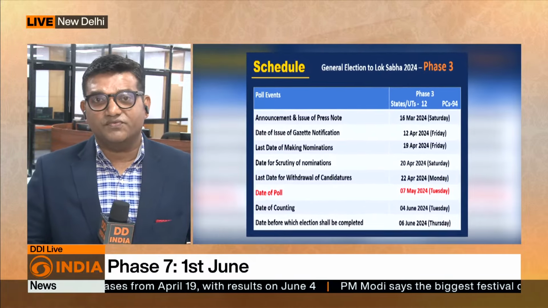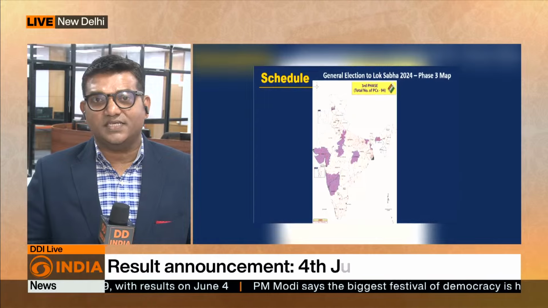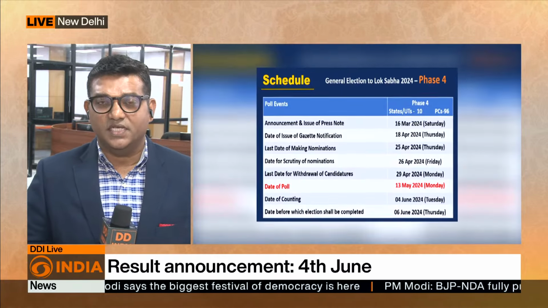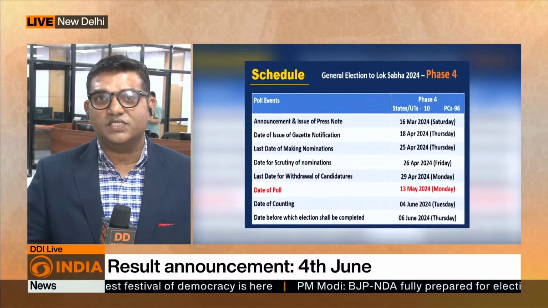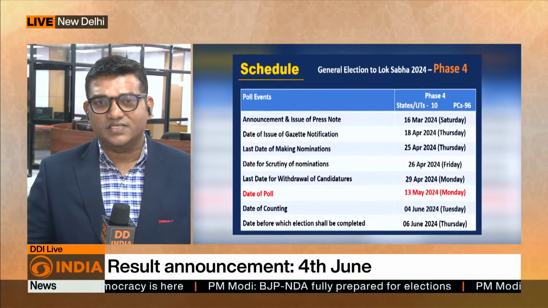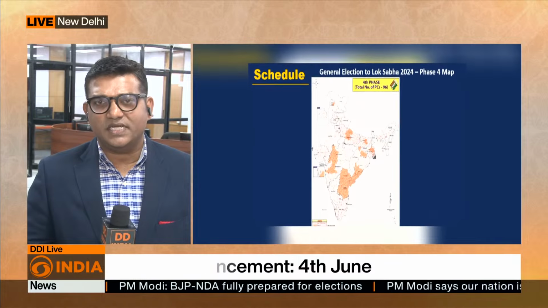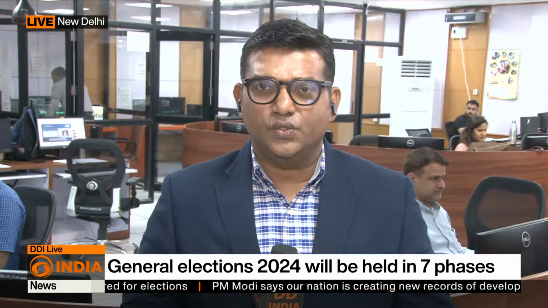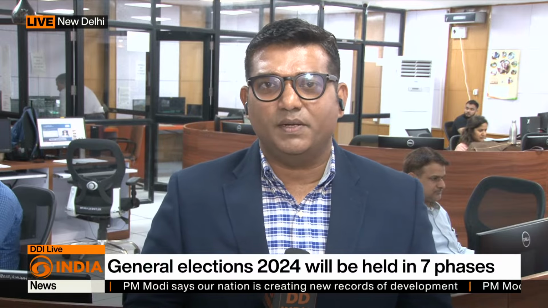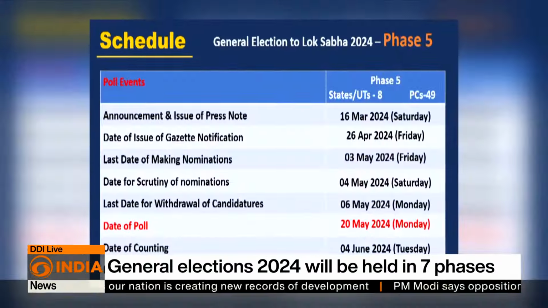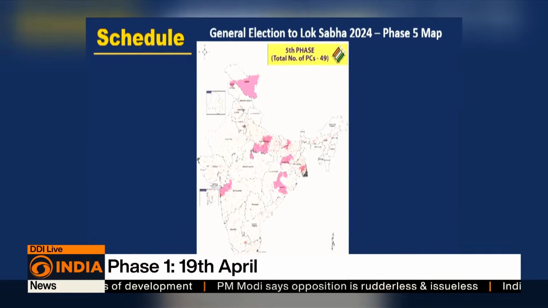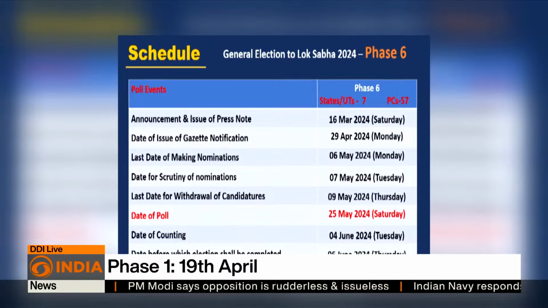So purely in terms of numbers, it's a big task getting this organized, moving from one phase to another phase, letting all these move from one state to another. That's not all. There are 4 states that are going for assembly elections simultaneously along with the Lok Sabha elections. 3 in the east, Odisha, Andhra Pradesh along with Sikkim, and 1 down south, Andhra Pradesh, that goes to the polls. So it's a huge task, shifting things from one state to another, managing processes, also keeping those